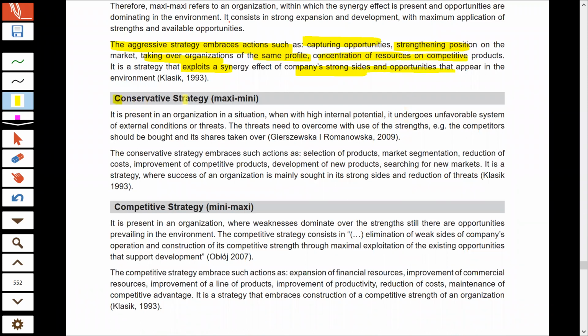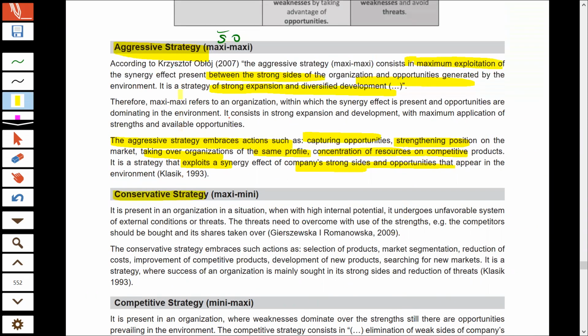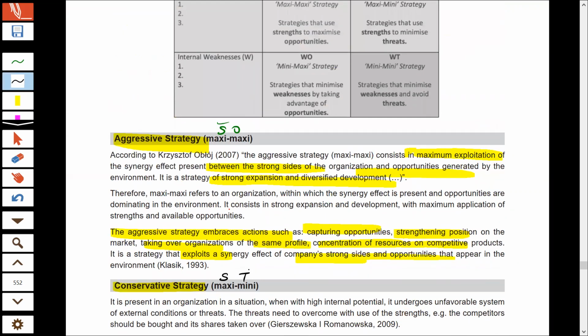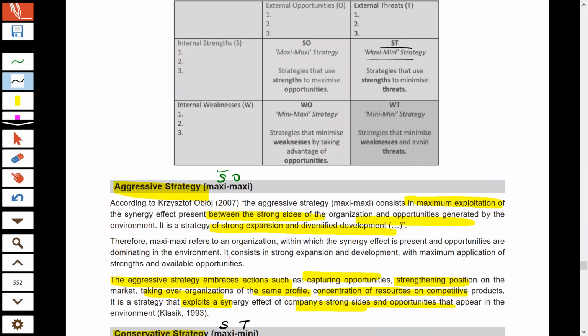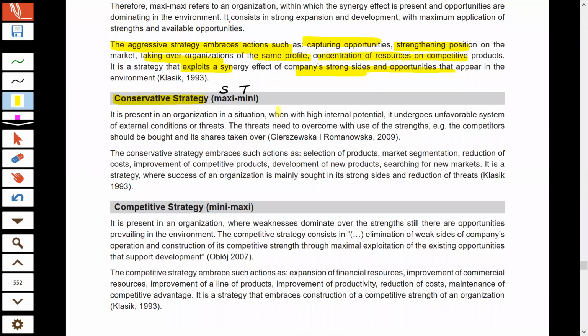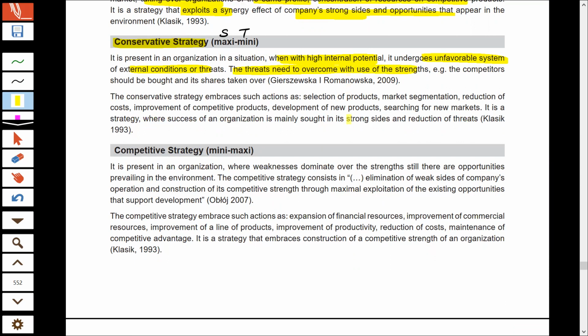Now, the second strategy is your conservative strategy, which is used for the ST combination. Herein we use our maxi mini strategy, which is your conservative strategy. Here, the organization has strengths in the internal environment. They have high internal potential, but the external environment is very unfavorable. There are threats in the environment. And so the organization needs to overcome its threats by the use of its strength. And for this, various actions could be taken. The organization should focus on its strength more.